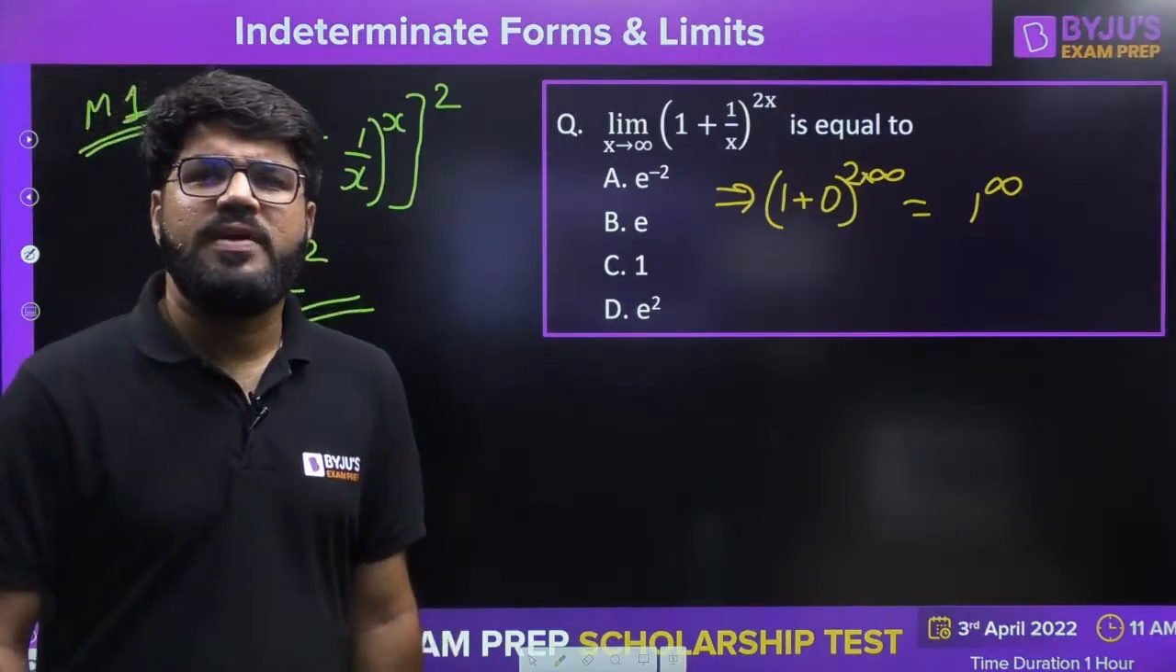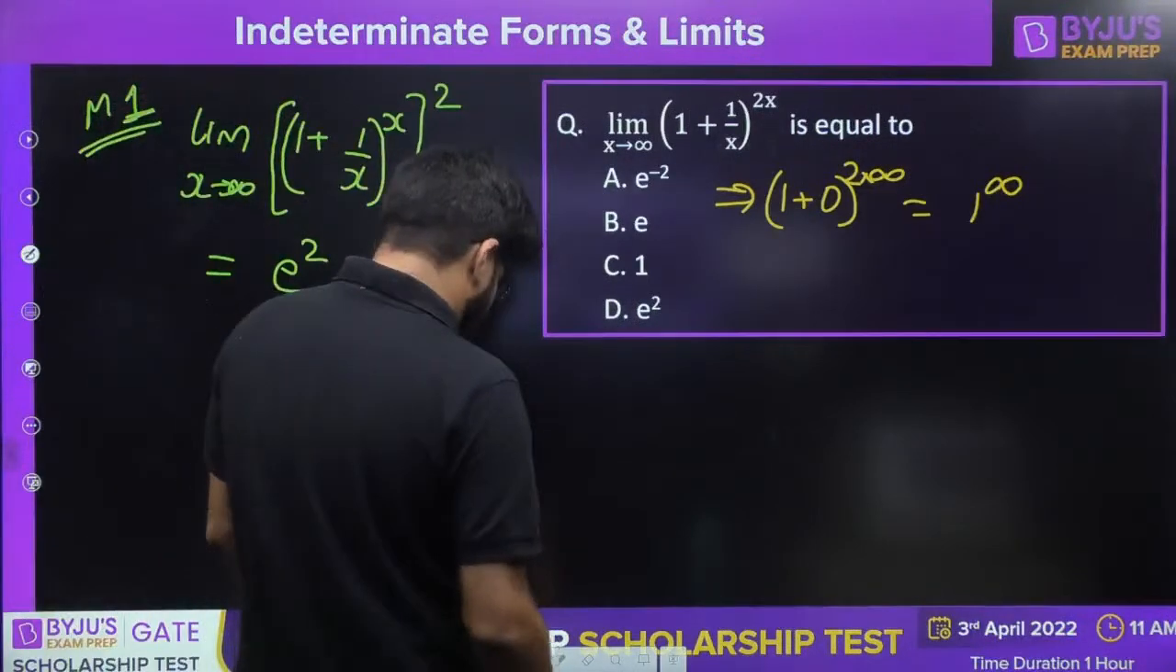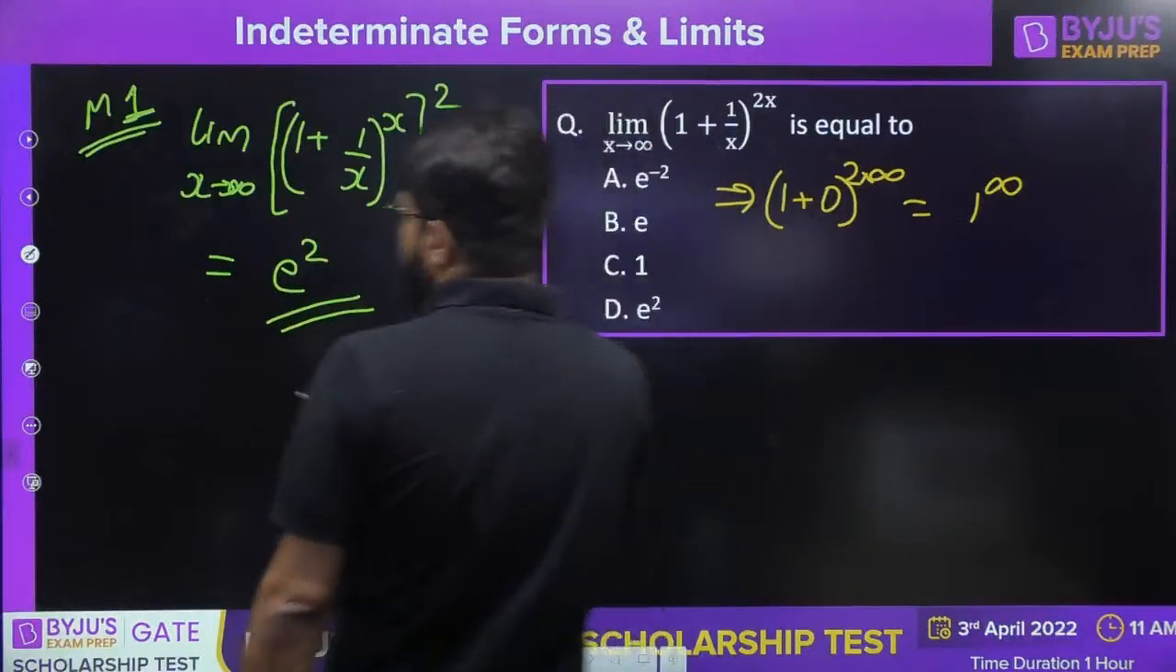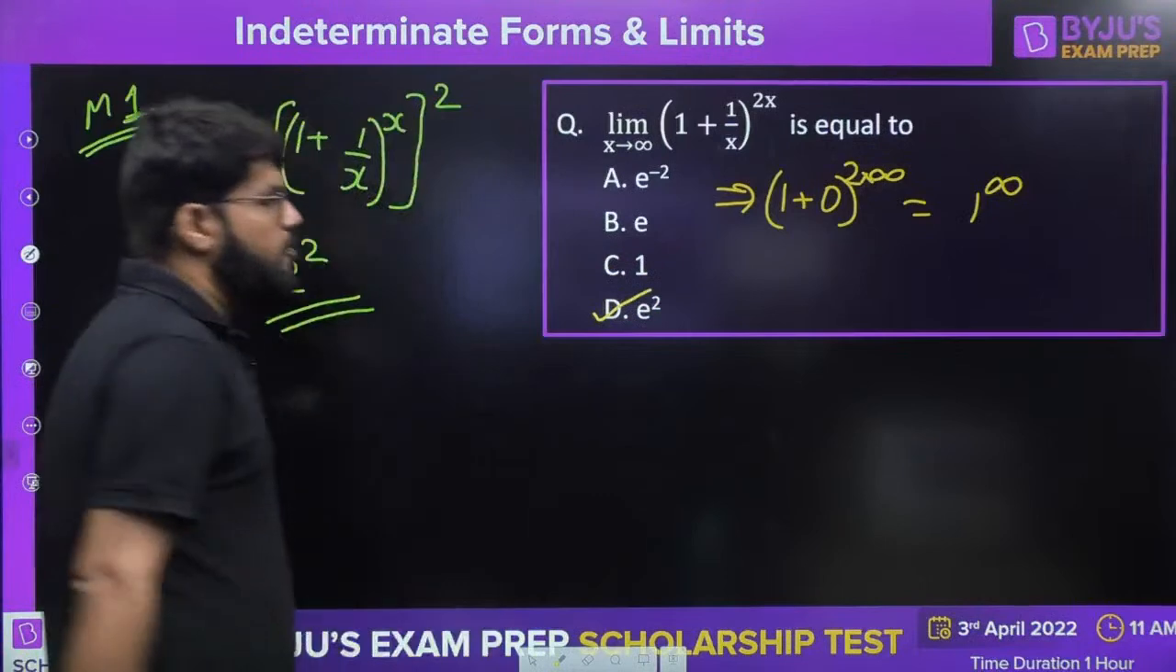Two same numbers are divided. Which two same numbers? Satya Srinivas, right? So the answer is e square. There is no doubt in that. The answer is e square eventually. That is going to be right.